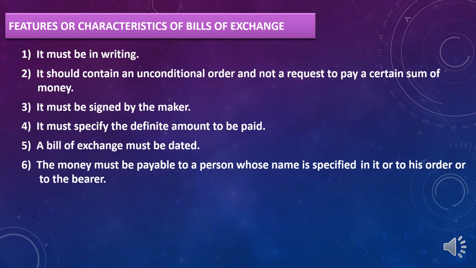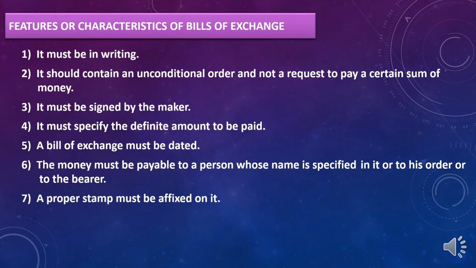Now in our example, Mr. A was a drawer and Mr. B is drawee. Drawee is supposed to make payment to the drawer, that is to Mr. A. But if Mr. A is mentioning in the bill of exchange that instead of me, please give this amount to Mr. C, that is to the payee, then Mr. B should make the payment to Mr. C.